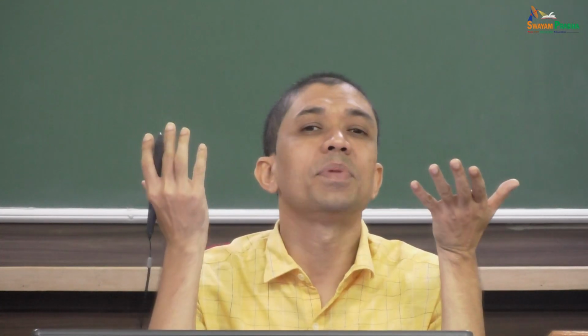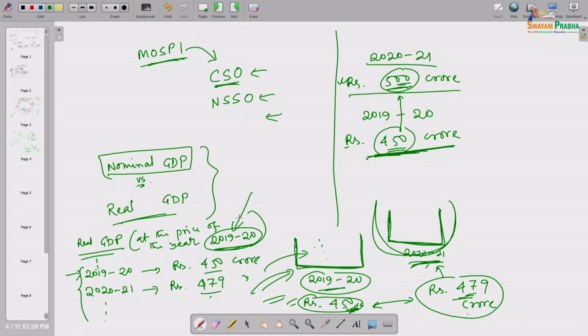So, that is why it is called constant. When we reach some real GDP figure, the obvious question will come: at which price level? That year's price level, or whatever time point at which you have evaluated all the different years' GDP to reach the real GDP, that time point is called the base period.